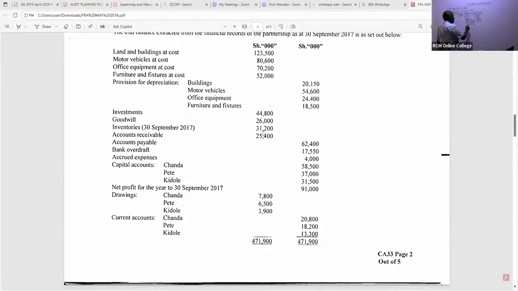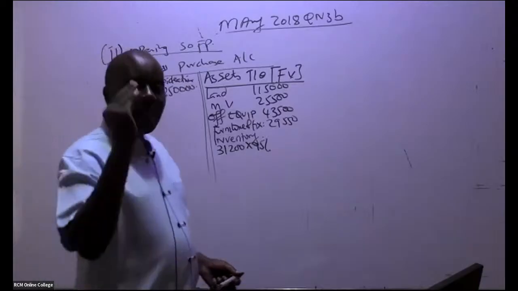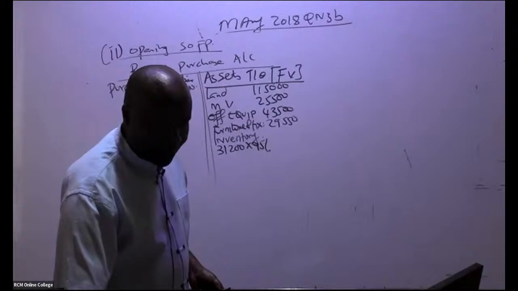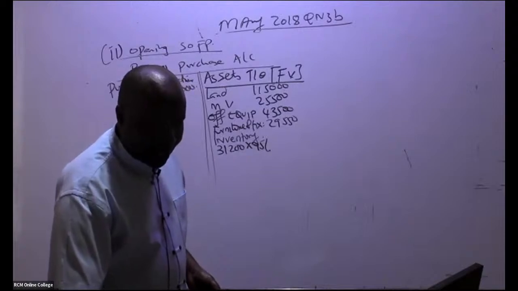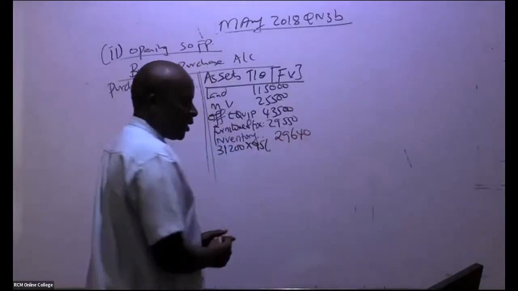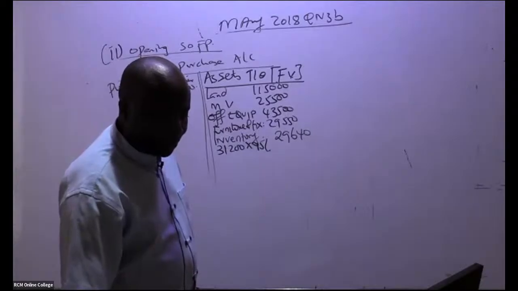But now they agreed we take away 5%, which is the same as multiplying by 95%. So remember, inventory is less 5%, giving 29,640. Do we have any other item? Oh yes, we do.